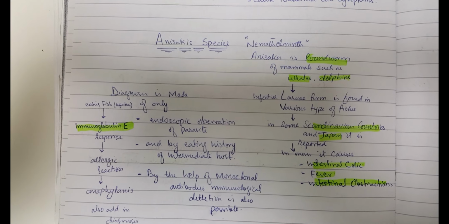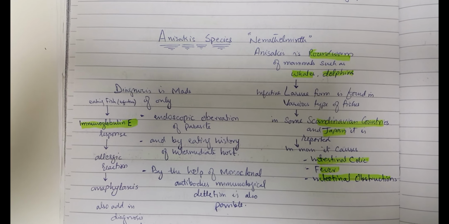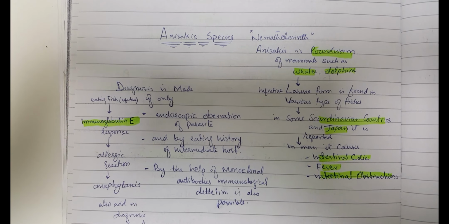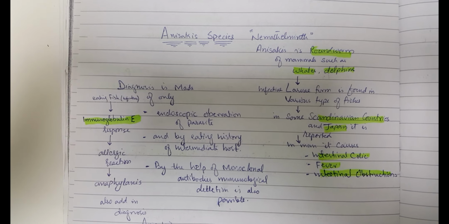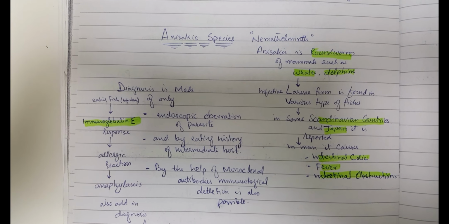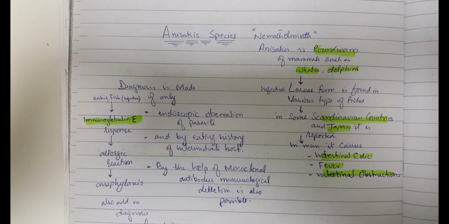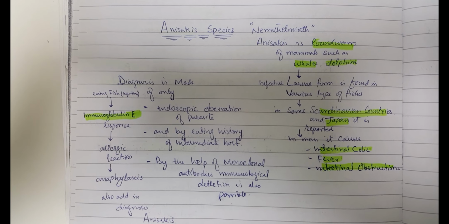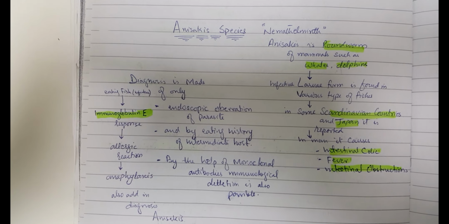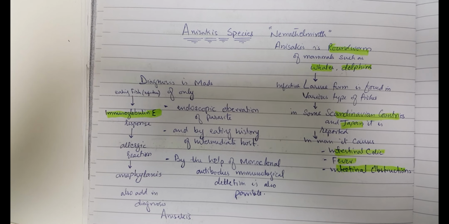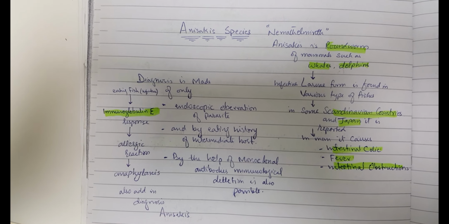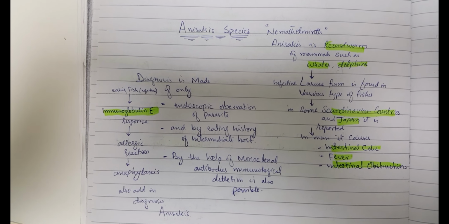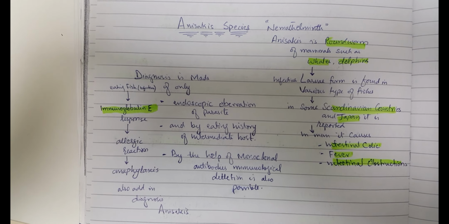Diagnosis is made by endoscopic observation of the parasite, by the history of eating infected fish as the intermediate host, and by the help of monoclonal antibody immunological detection. Immunoglobulin E is responsible for the allergic reaction, and its analysis also aids in the diagnosis of anisakiasis.